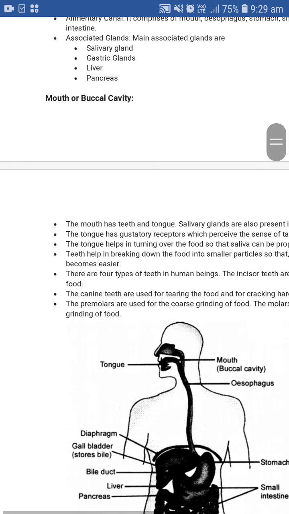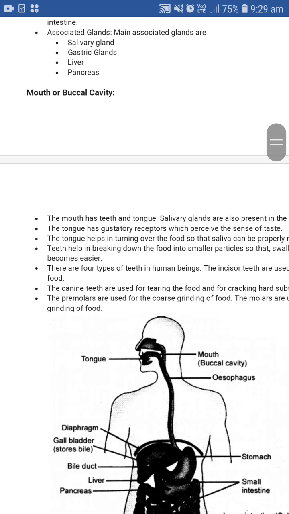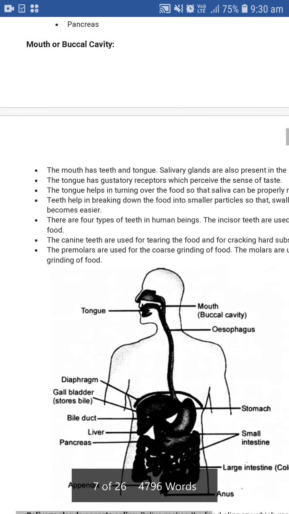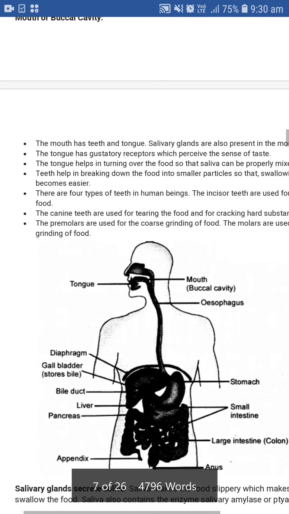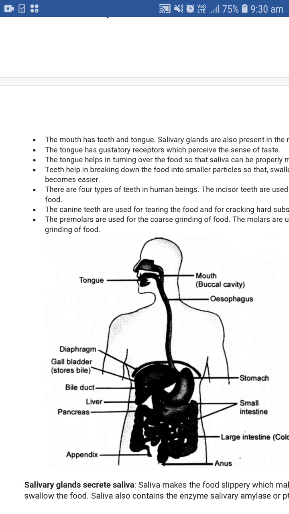The mouth, or buccal cavity, has teeth and a tongue. Salivary glands are also present in the mouth. The tongue has taste buds, which give the sense of taste. The tongue helps in turning over the food so that the saliva can mix with it. The teeth help in breaking down the food into small particles so that swallowing becomes easier. There are four types of teeth in human beings.